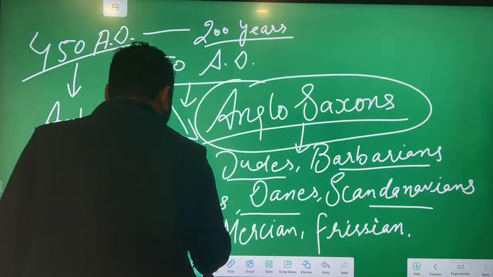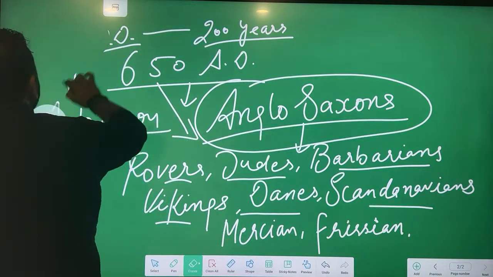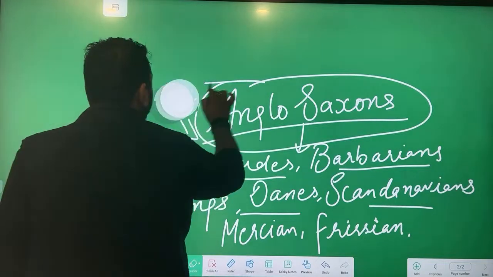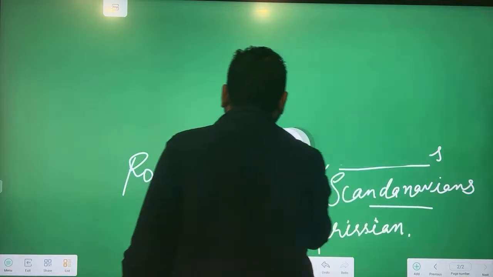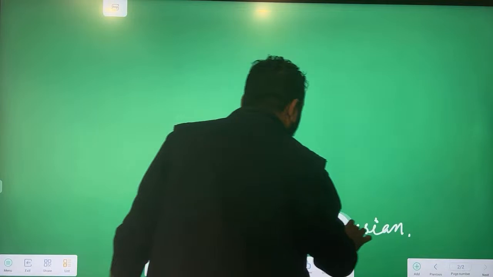So in many books that you read, or the books which are written by Indian authors, they say that it is 650 because 450 to 650, there is a lot to read and research, but sometimes people don't do. This is how it starts by 650.